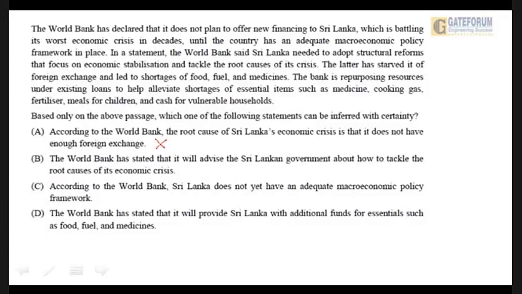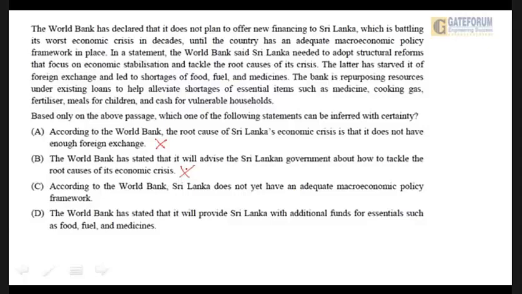Now the next one. The World Bank has stated that it will advise the Sri Lankan government about how to tackle the root causes of its economic crisis. Now that is absolutely false. A World Bank cannot advise a government, right? A bank cannot advise a government. And neither has it been said in the passage that the World Bank would like to advise the Sri Lankan government about anything. So this is absolutely wrong. No second thoughts about it.